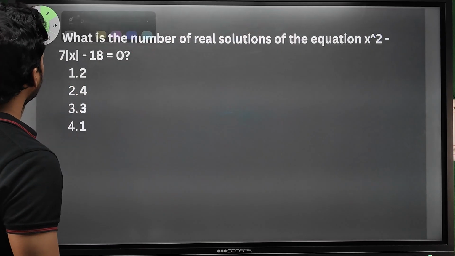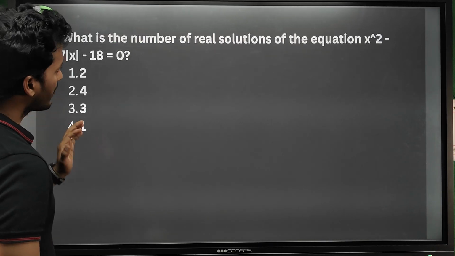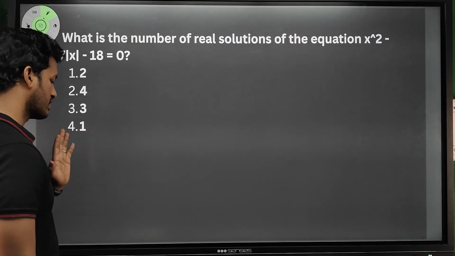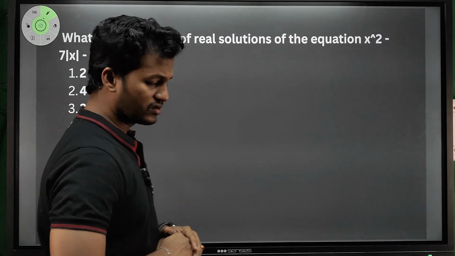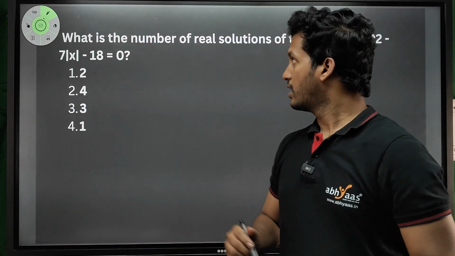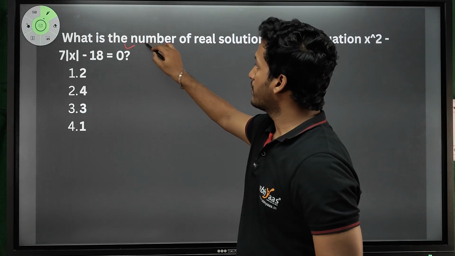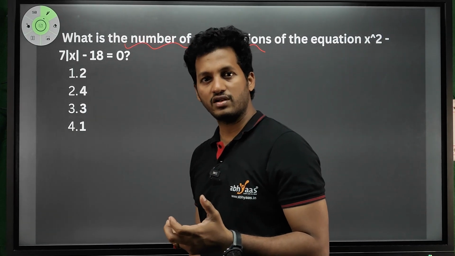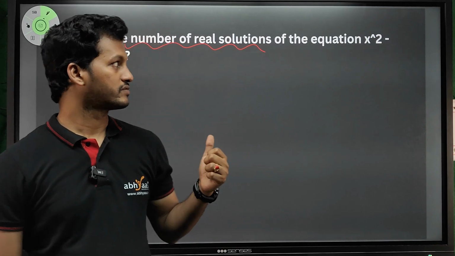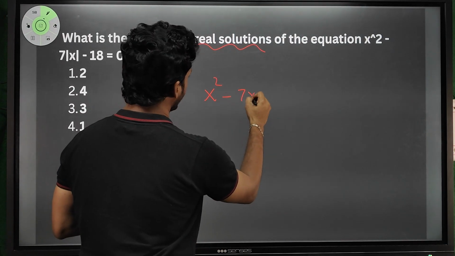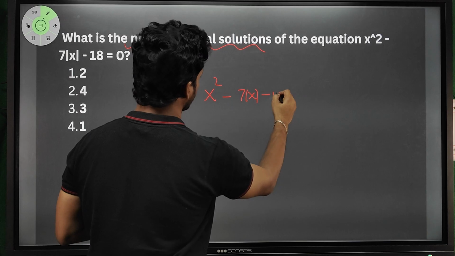Okay, so see this. What is the number of real solutions of the equation x square minus 7 mod x minus 18? Now observe carefully, they are not asking the values of x. Okay, they are clearly asking the number of real solutions. That means how many solutions are possible for this equation. Okay, fine. x square minus 7 mod x minus 18 is equal to 0.